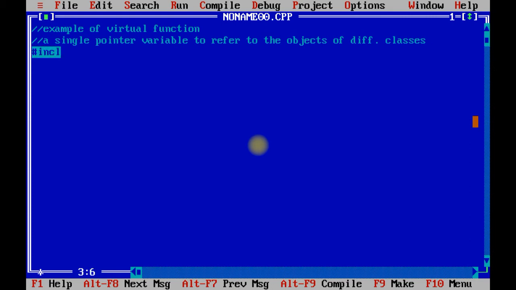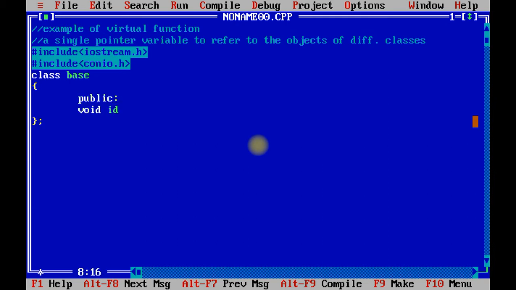Now we are going to include two header files, iostream.h and conio.h. We are going to create one class which is called base class. Now give the public keyword. void display.